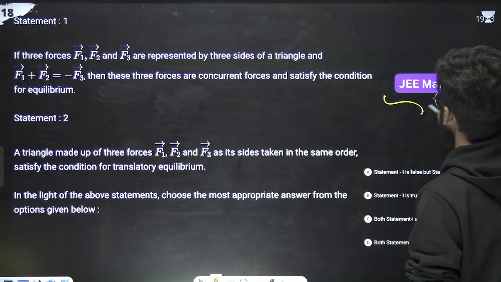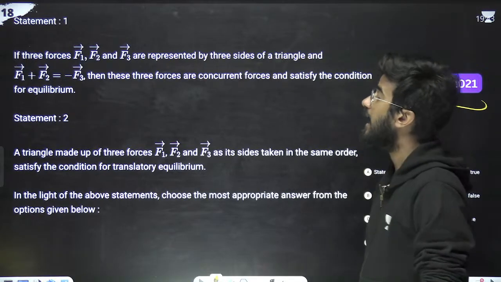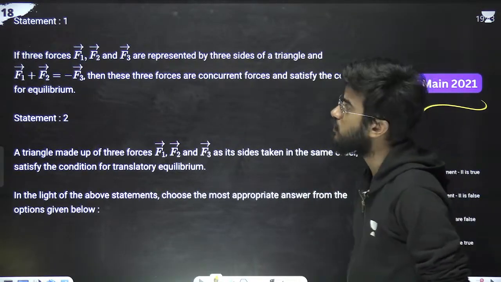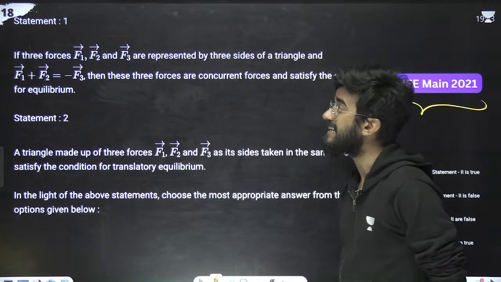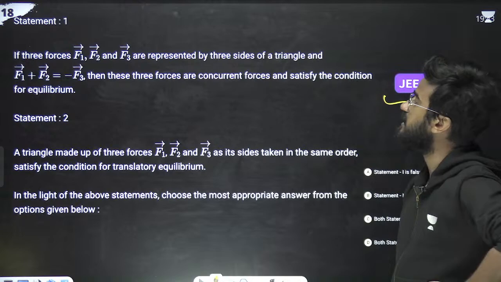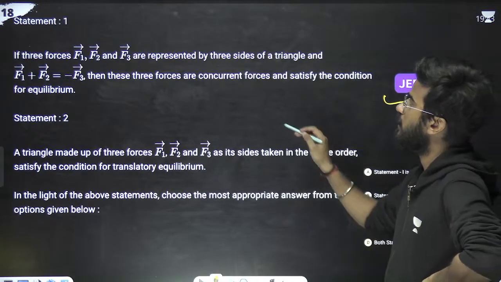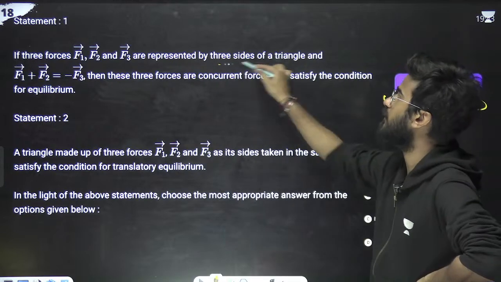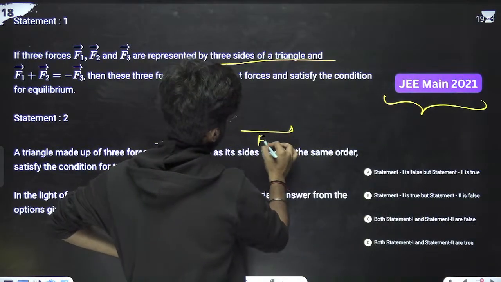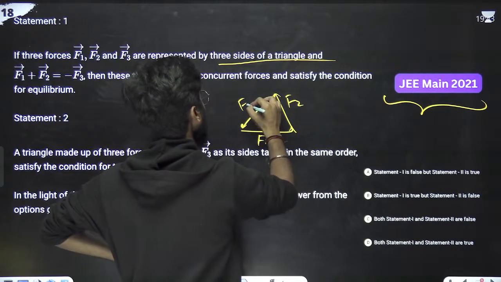Next question is from JEE 2021. What the question is saying: three forces F1, F2, F3 are represented by three sides of a triangle and F1 plus F2 is equal to minus F3. Then these three forces are concurrent forces and satisfy the condition of equilibrium. Now look at one thing. If these three forces are the sides of a triangle, we can make it like this: F1, F2, F3.